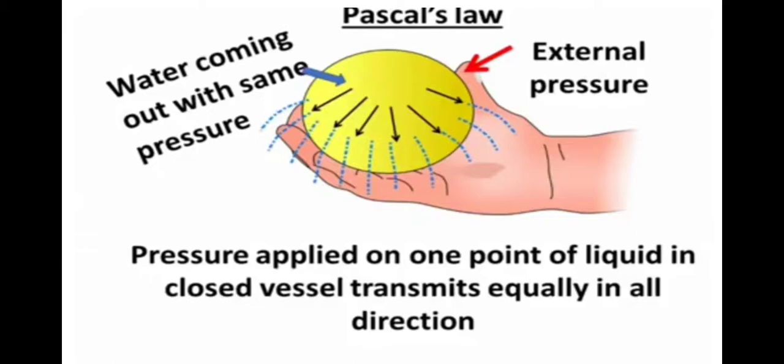You know, the scientist Pascal said if we apply pressure at any point of a confined fluid, it will be transmitted without any change to every other point in the liquid, which means the pressure will be transmitted equally in all directions. So the pressure we applied is transmitted equally in all the directions. Thus water is coming out of all the holes with the same pressure. This is known as Pascal's law.